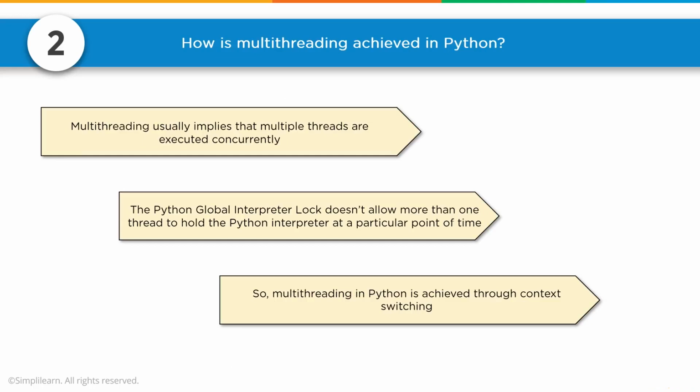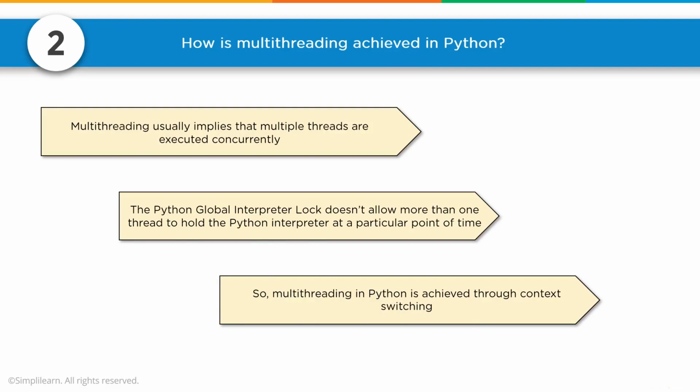Number 2, how is multi-threading achieved in Python? Oh, this is a good one. With multiprocessing and multi-threading, this question is actually asking you, do you know the difference between multiprocessing and multi-threading and how multi-threading works? Multi-threading usually implies that multiple threads are executed concurrently. The Python global interpreter lock doesn't allow more than one thread to hold the Python interpreter at that particular point of time. So, multi-threading in Python is achieved through context switching. It's very different than multiprocessing, which actually opens up multiple processes across multiple threads.